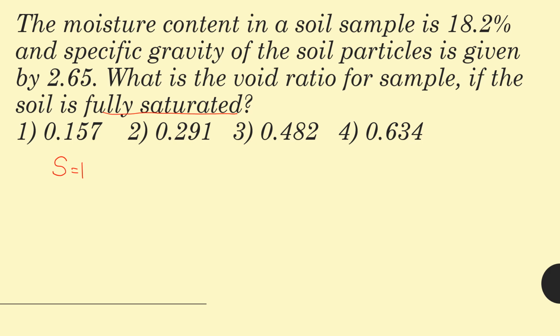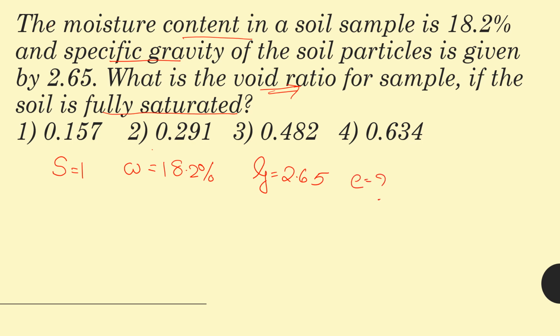So moisture content W is equal to 18.2 percentage. Then specific gravity of the soil is given, that is G is equal to 2.65. And void ratio is asked to find out. E we need to find out.